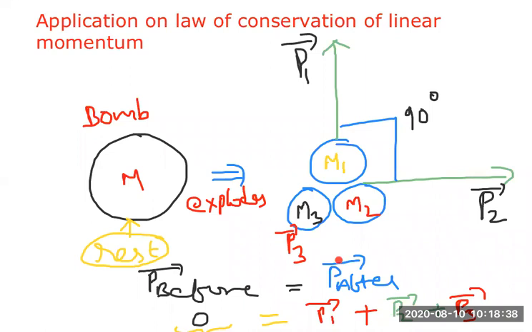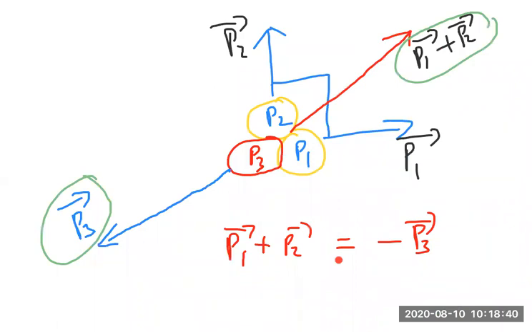So now what I did here is, I know already from the question itself that P1 bar and P2 bar are perpendicular. So the resultant of these two, from the parallelogram law of addition, lies somewhere between P1 bar and P2 bar, and I got P1 bar plus P2 bar in this direction. Okay, fine. What about P3? P3 is in the opposite direction to P1 bar plus P2 bar.